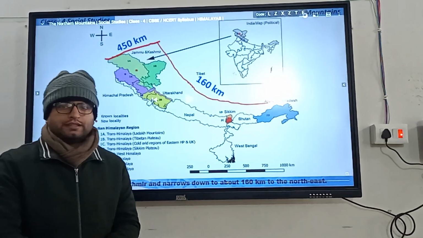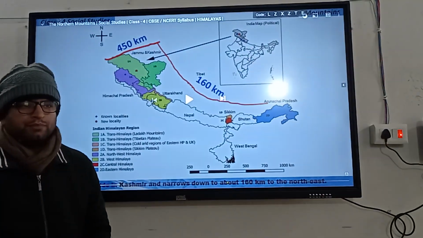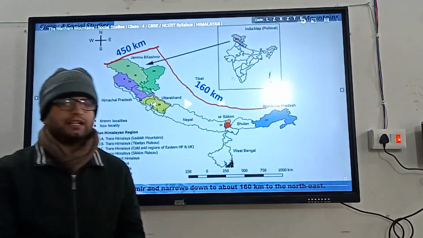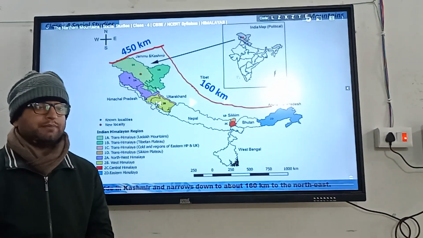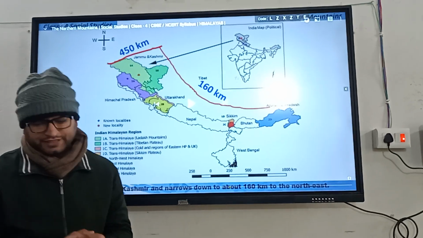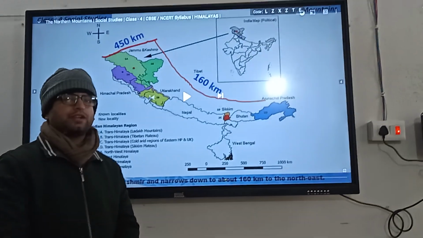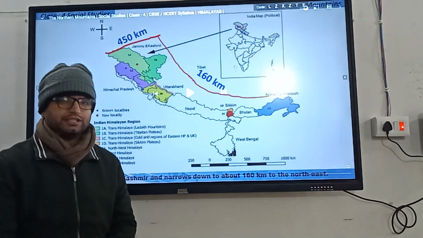So these are the three categories which are there in the Northern Himalayas as we have discussed. There are peculiar features too in the Himalayan ranges.